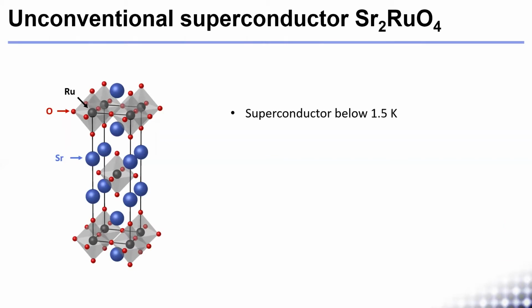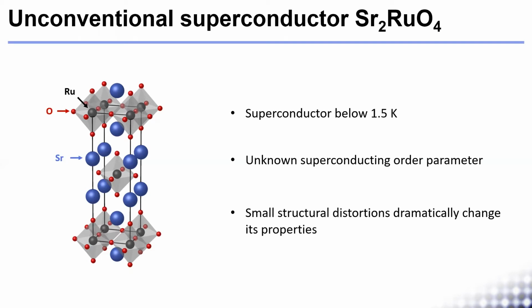This material is an unconventional superconductor below 1.5 Kelvin, and for over 20 years people thought it was the most promising spin triplet superconductor to be used as a platform for quantum computations. And although recently it has been proven that this is not exactly the case, its superconducting order parameter remains one of the biggest puzzles of modern research.